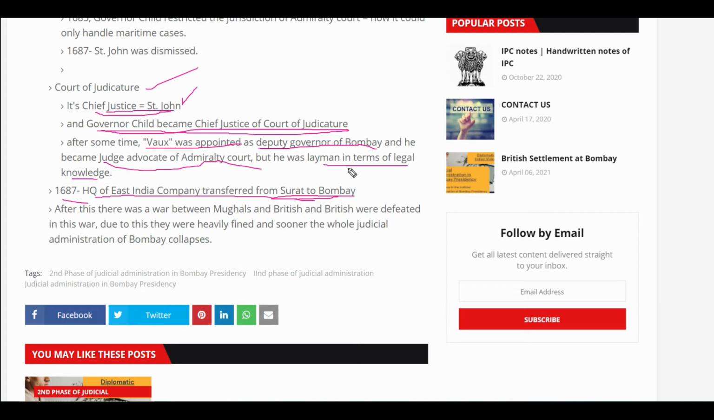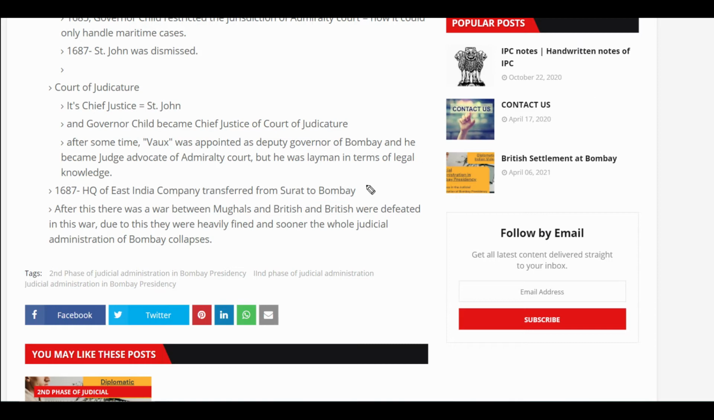After this, we find that there were dark days in the administration of the British. Why were there dark days? It was because they were engaged in war with the Mughals, and because of which they suffered heavy losses. The Mughals won this particular war, and the whole procedure of establishing courts and the judicial administration took a back step. That is why the judicial administration of Bombay collapsed. But after some years it was again revived in the third phase, which we will look at right now.